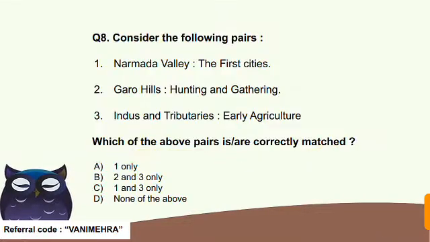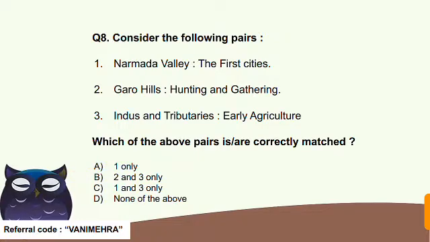Moving towards the next question. Question number 8, consider the following pairs. Here you have to match the following pairs. On the left side, it is mentioned about the valleys and rivers or hills, and on the right side about the special findings. Okay, so Narmada Valley, first cities; Garo Hills, hunting and gathering; Indus and tributaries, early agriculture. So you have to find out the correct matching pair and the correct answer from the above codes.